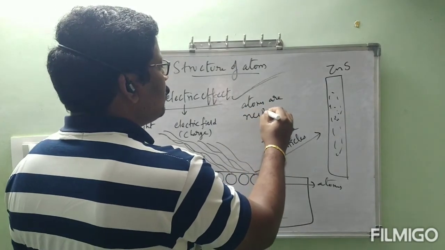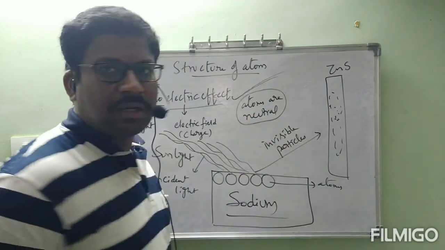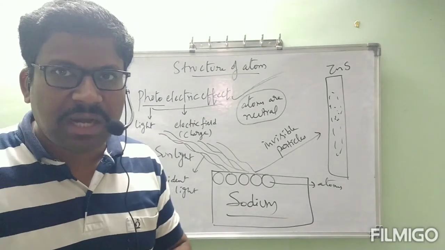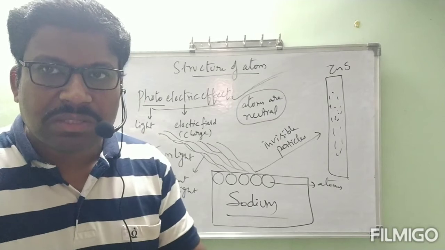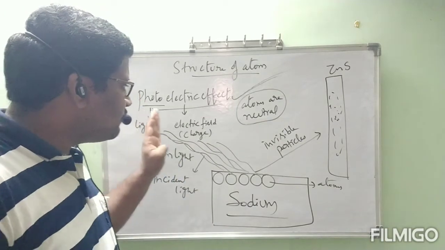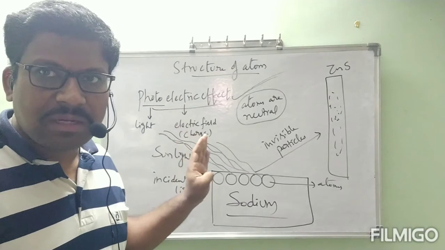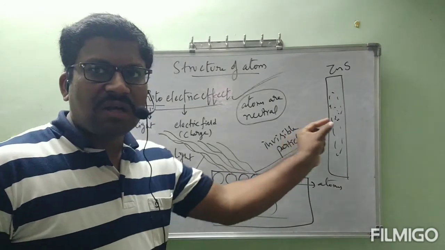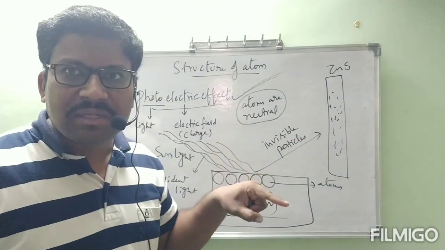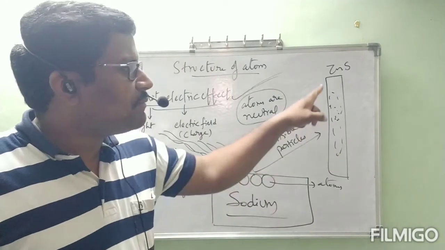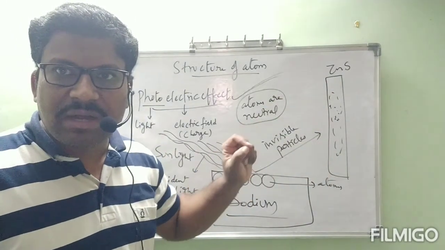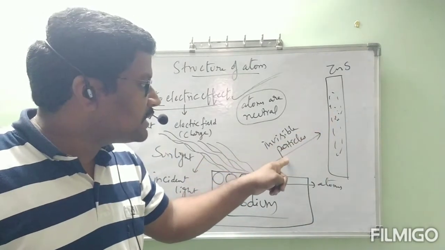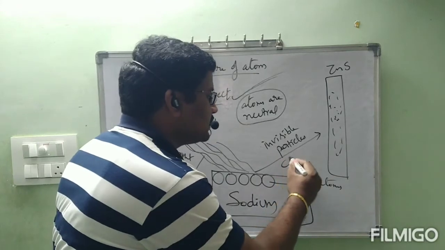It was proved that atoms are neutral. Neutral means the atom does not carry any charge. Positive charge or negative charge is not present on an atom. The atom is completely neutral. So you can ask me, sir, after this sunlight falls on the sodium element, why can't we say those invisible particles falling on zinc sulfide are atoms? If it is an atom, it is neutral. If a neutral particle falls on zinc sulfide, can we see any dot? No chance at all.